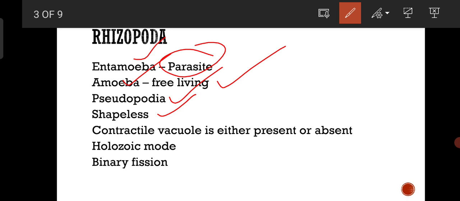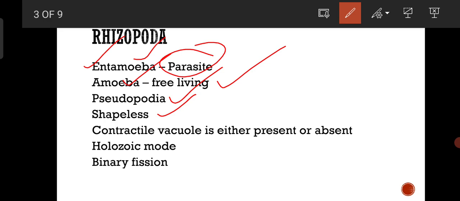For example, Entamoeba histolytica, which is an intestinal parasite that lives in isotonic medium within the human being, doesn't contain a contractile vacuole. For that matter, any protozoan that lives in isotonic medium will not have a contractile vacuole. Thus, because Entamoeba histolytica is present in the intestine where isotonic medium prevails, it lacks a contractile vacuole.